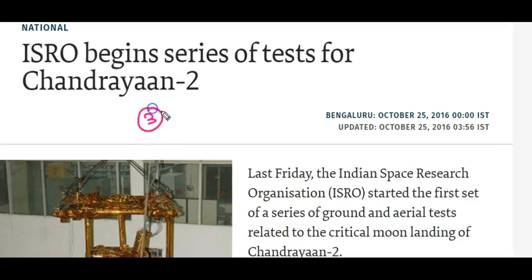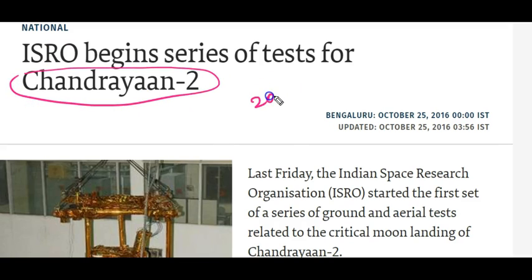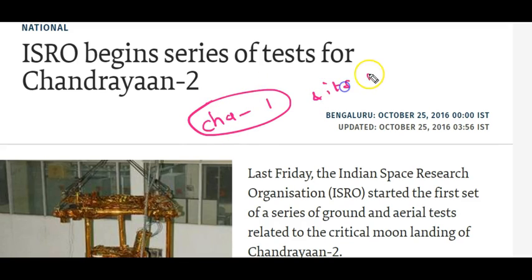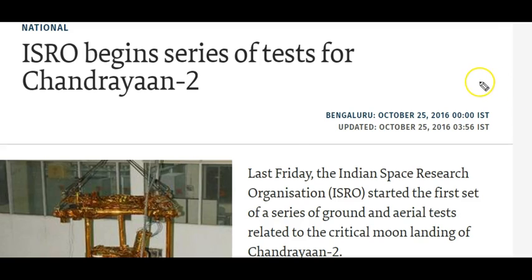The third article that is published in the Hindu newspaper deals with Chandrayaan 2. Chandrayaan 2 will be an important topic for the 2017 IAS examination and also for 2018. The reason is that Chandrayaan 2 will be launched in late 2017 or early 2018. In this background, you should also know about Chandrayaan 1 and its success. In our earlier video lecture, we covered a separate video on Chandrayaan 1 on our ComeOnIndia.com website.